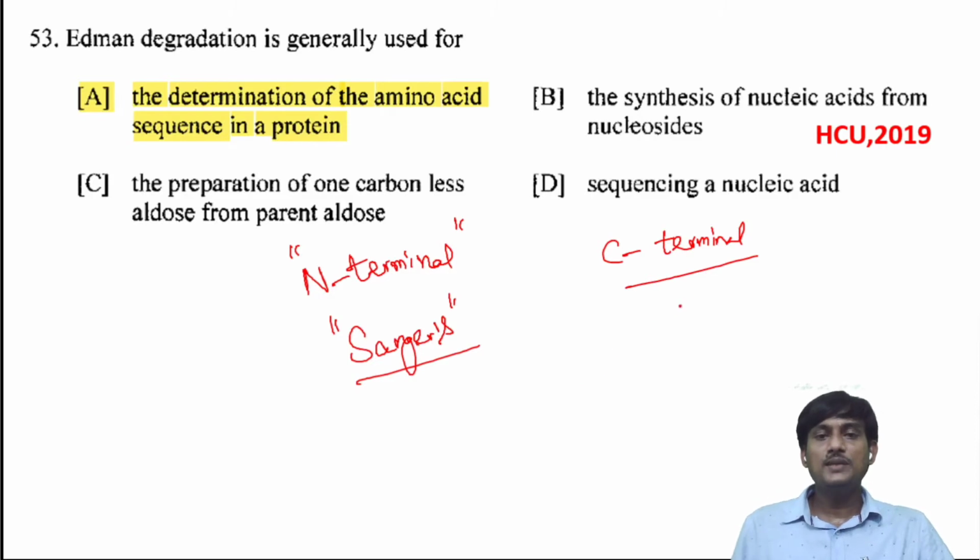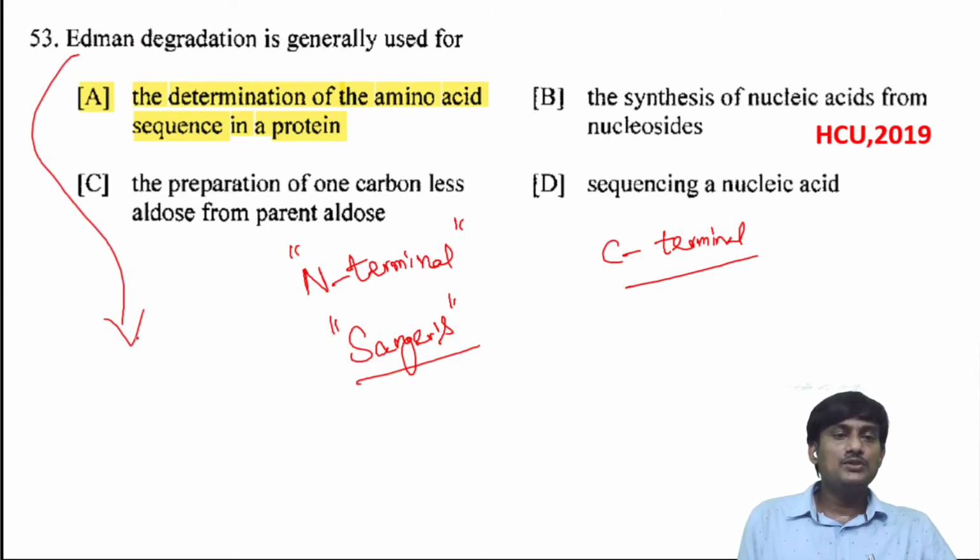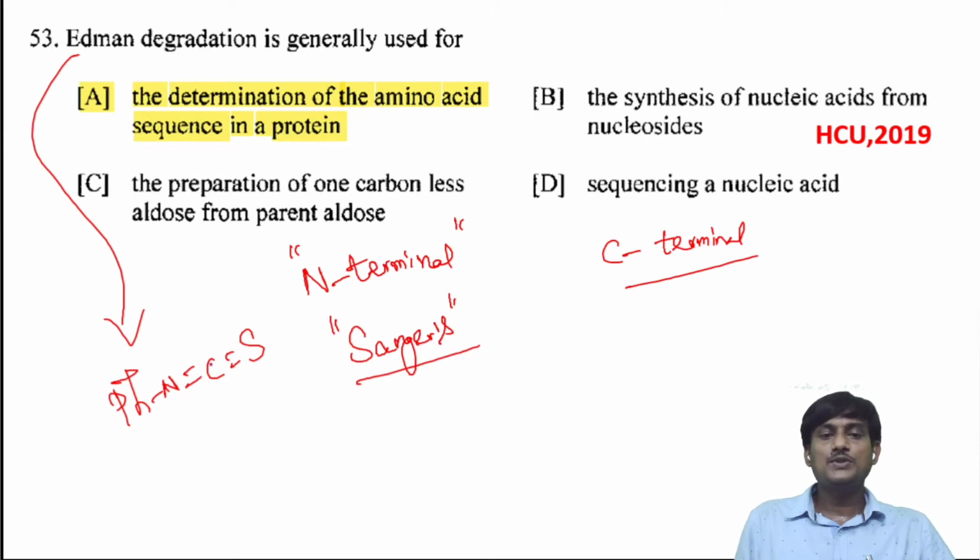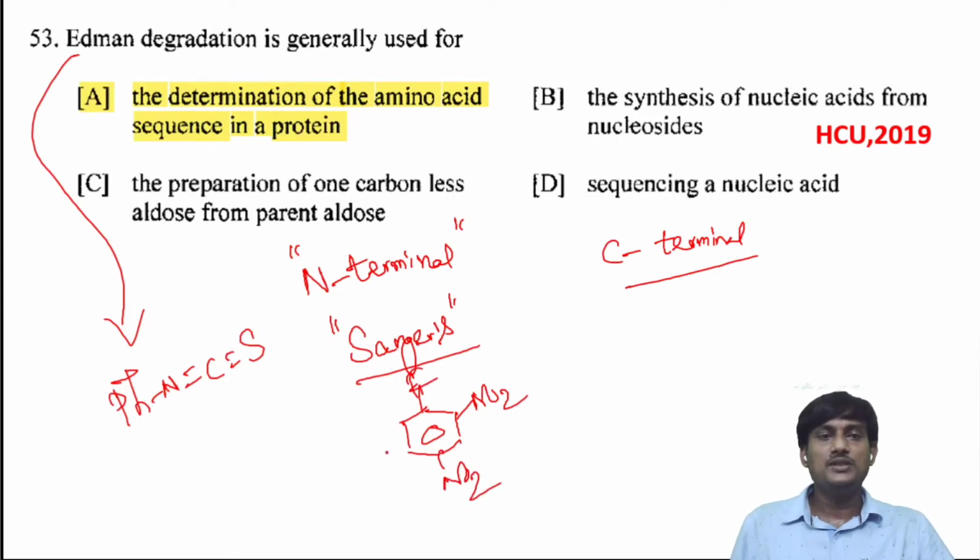For the N terminal we use Edman degradation and also Sanger's reagent. In Edman's degradation we use phenyl isothiocyanate. This is a reagent which is used. In Sanger's we use 2,4-dinitrofluorobenzene. What is the correct option? This one is used in the determination of the amino acid sequence in protein.